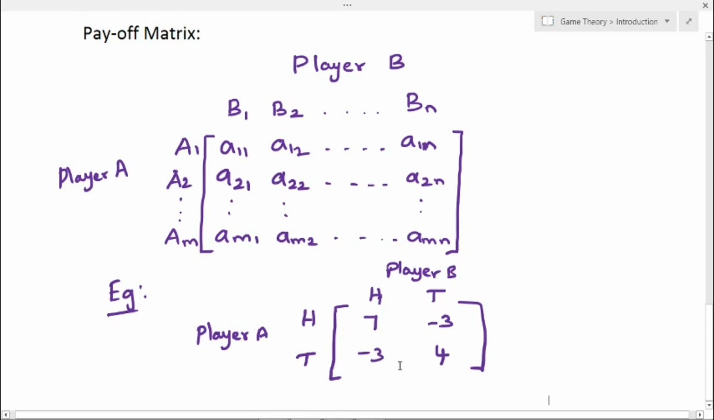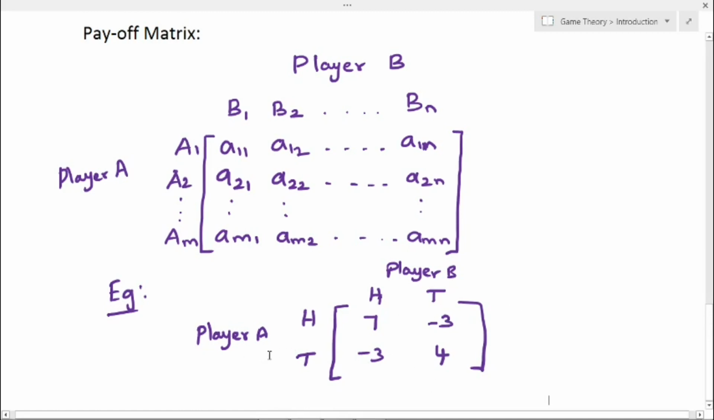Suppose we consider a coin tossing game. If player A gets head and player B gets head, the profit of player A is rupees 7. If both the coins get tail, the profit of player A is 4. In the alternate cases, that is, one is head and the other is tail, player A gets -3. That is, he has to give 3 rupees to player B. So these are the payoff values of player A.